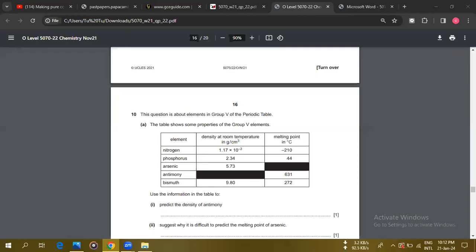Okay. Right, let's take part two. That means the 10th turn, right? Here, the similar question again. They're asking about the density kind of question. Predict the density of antimony.